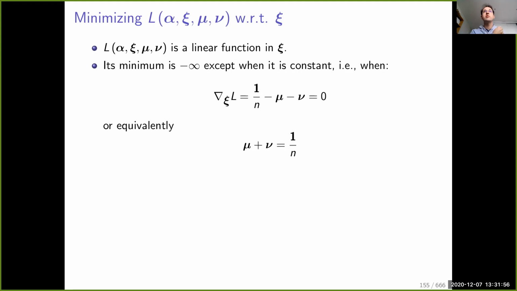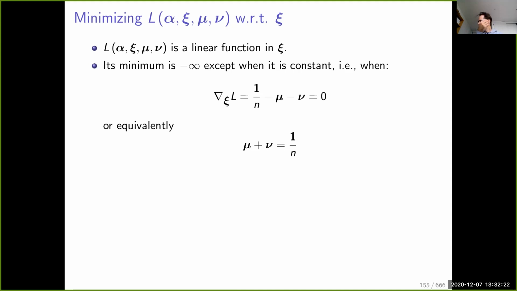Either you go to minus infinity if this linear function is not constant, or this is a function which is exactly equal to 0, so it is basically minimized for any psi. I admit it may look a bit strange to consider functions that go to minus infinity, but it is also something very classical.